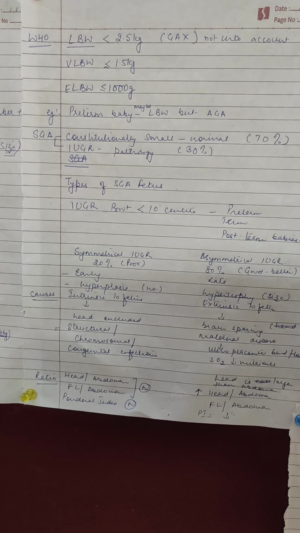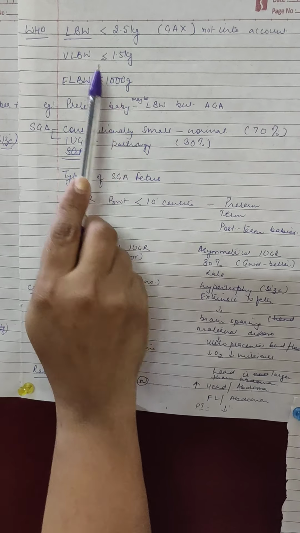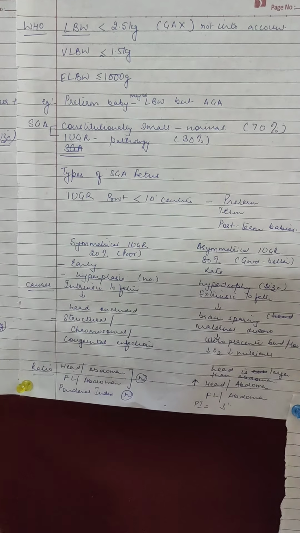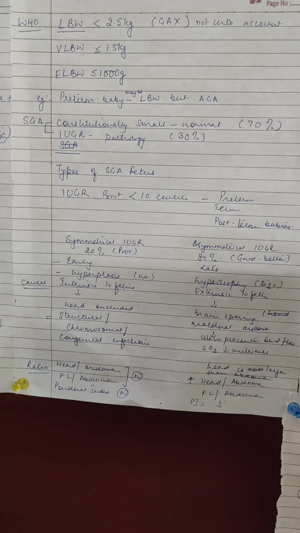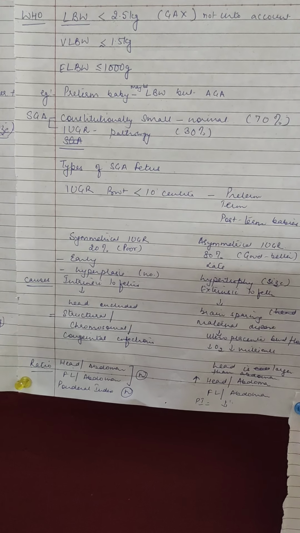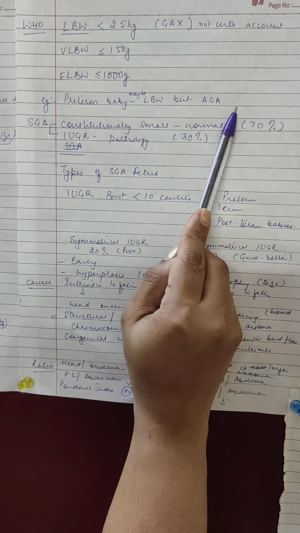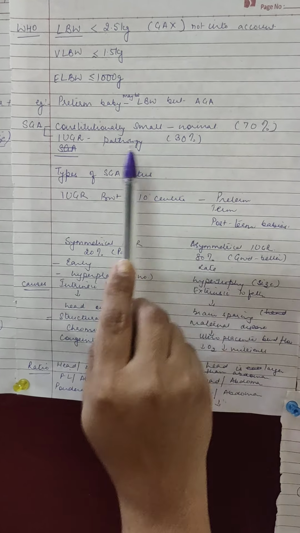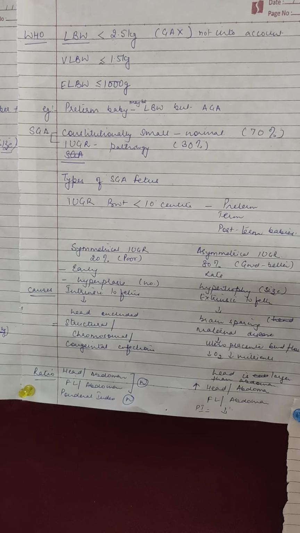Now, if the concept is clear, you can easily say a preterm baby may be a low birth weight baby. Suppose a preterm baby is born at 31 weeks and weighs 1.8 kg. 1.8 kg is definitely a low birth weight baby, but it may be appropriate for the gestational age, that at 31 weeks, if I see that range, it may fall into that.